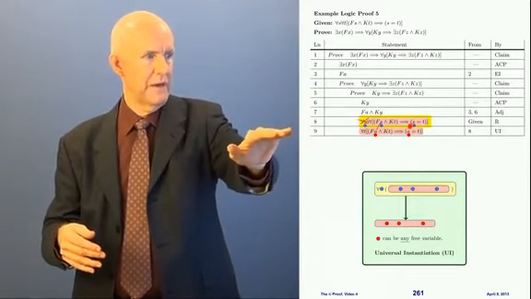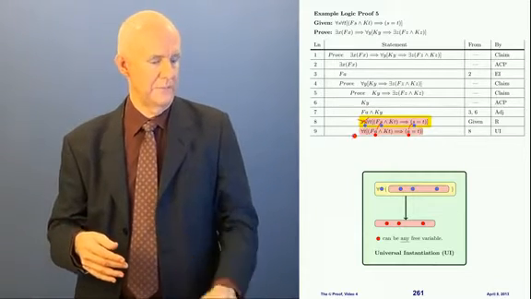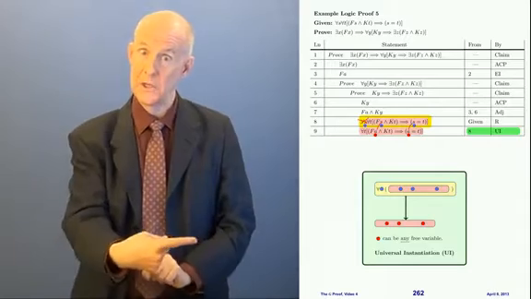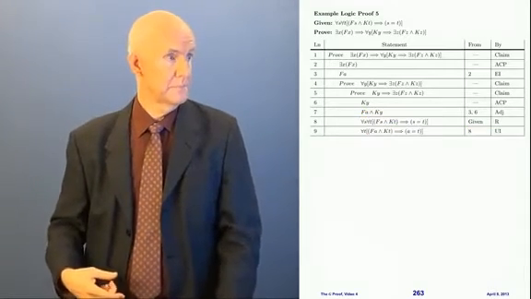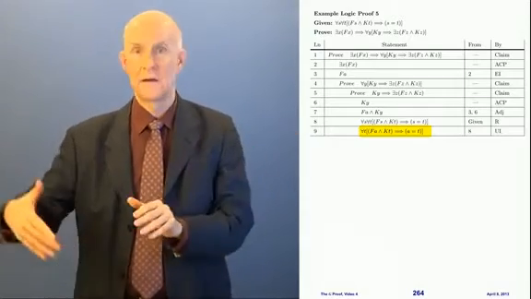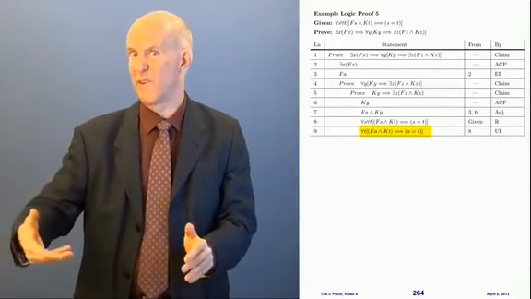The blue s there became a red a there, see? And where did that come from? That came from line 8 by UI, all right? Now we're going to do it again, because we still have another universal quantity. We have for all t.